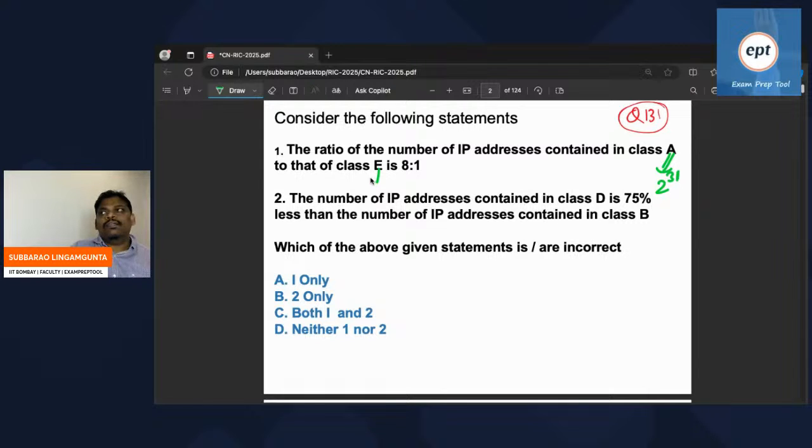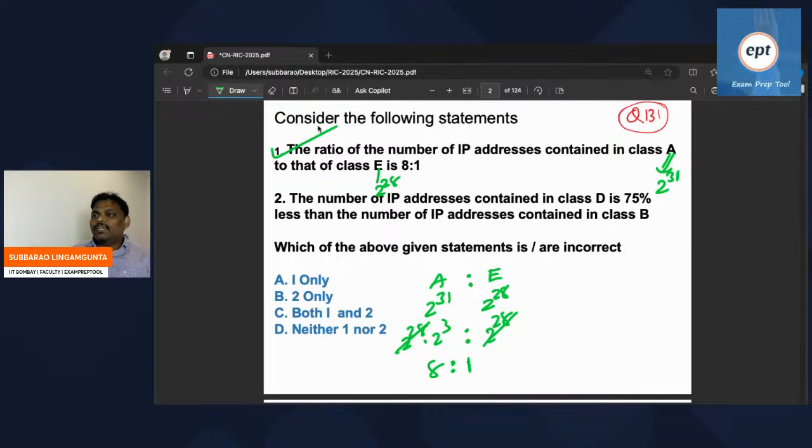In class E, the first 4 bits are fixed, so 2 power 28. So class A is 2 power 31 and class E is 2 power 28, which is 2 power 28 into 2 cube. If you remove the common part, the ratio is 8 to 1. So statement 1 is true.